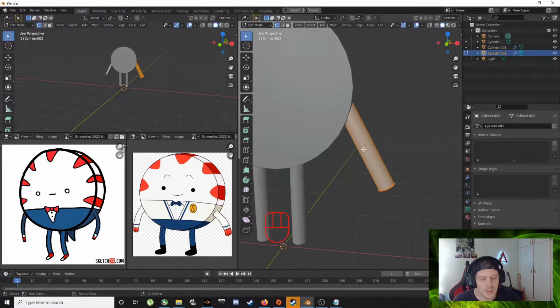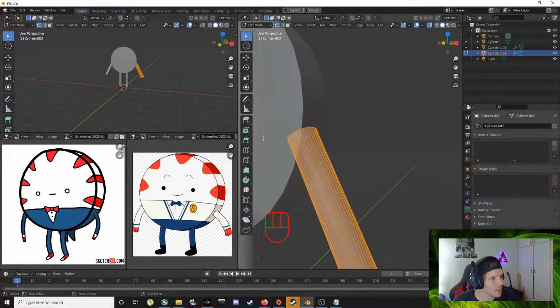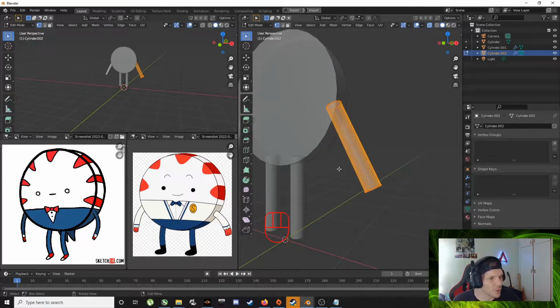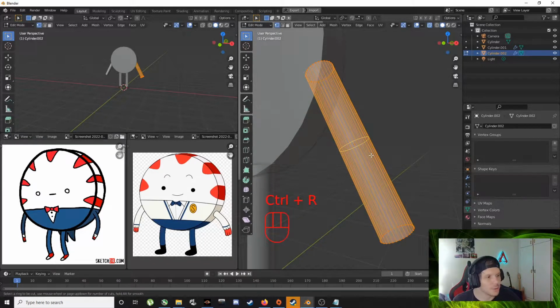Okay, so you see we only have 2 loop cuts, right? This one and this one. So it's going to be impossible to bend the arm like we have here. So to do that, Control R, that'll enter a loop cut. So we're going to do about, and then if you scroll, you can adjust how many loop cuts.